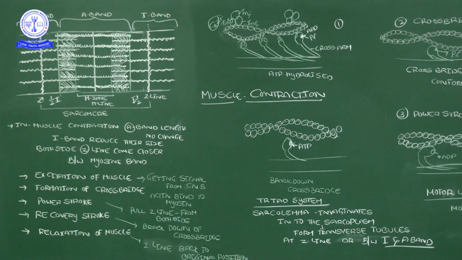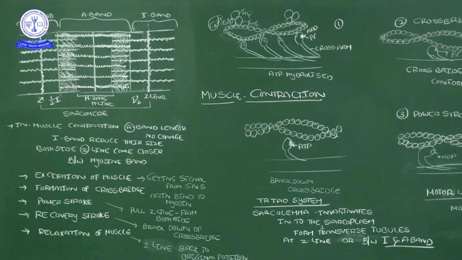In the same manner, the A band length is fixed, no change, but the gaps in between, the I band, will be going inside.